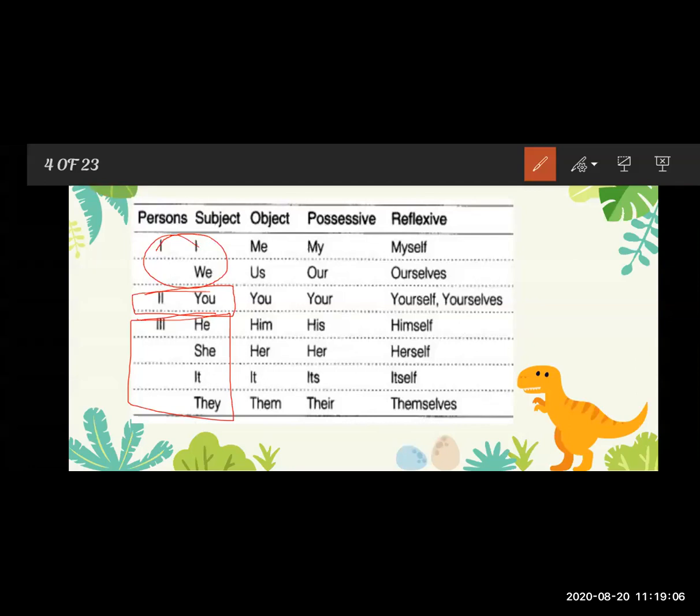Now see the pronoun which is in the form of the object. Sometimes we use some pronouns as an object in the sentence.